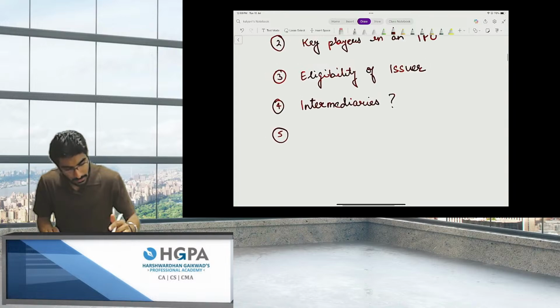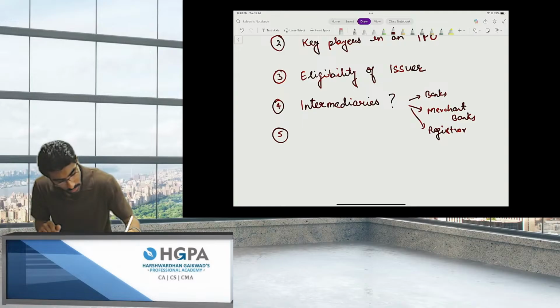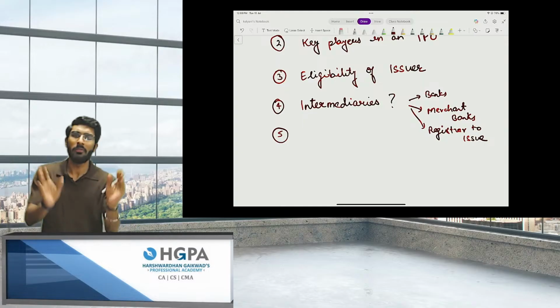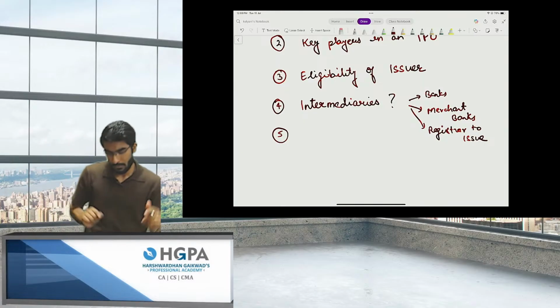The same way, people, over here, banks are involved. Merchant banks are involved. I'll tell you the meaning of merchant banker. Amazing concepts. Merchant banks. Then registrar to the issue. So there are a lot of players involved. We are going to understand the function of every single player in detail.